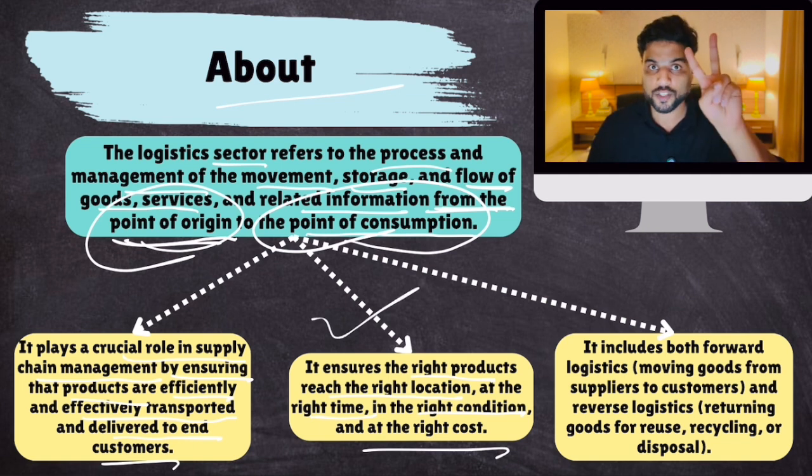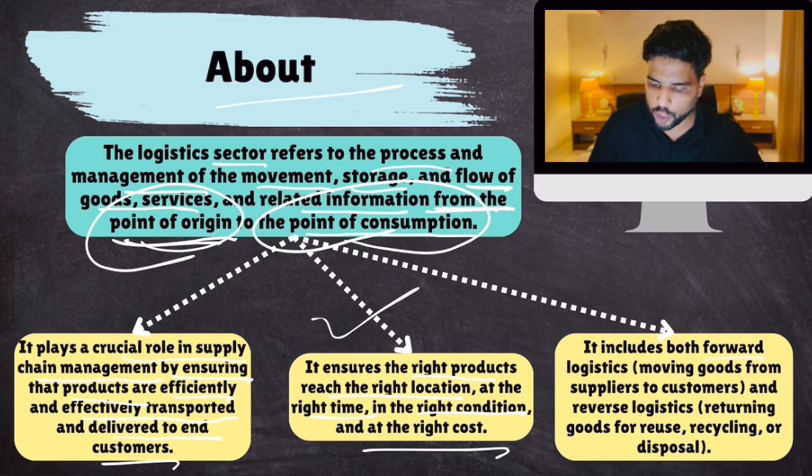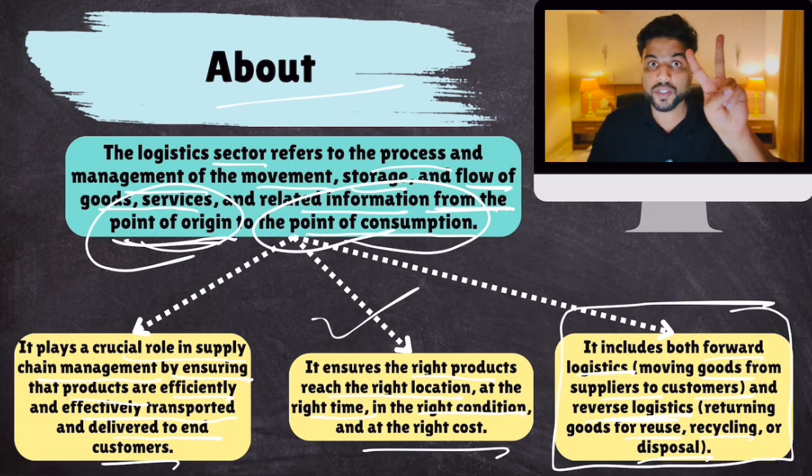Now, there are two parts to the logistics sector. It includes both forward logistics, like moving goods from supplier to customers, and reverse logistics, like return of goods. Once you have consumed these goods, let's suppose you have bought a particular category of goods and you are not happy with it, you return it. Goods for reuse, recycling, disposal, waste disposal. All of this is logistics. Remember these two terms, by the way.